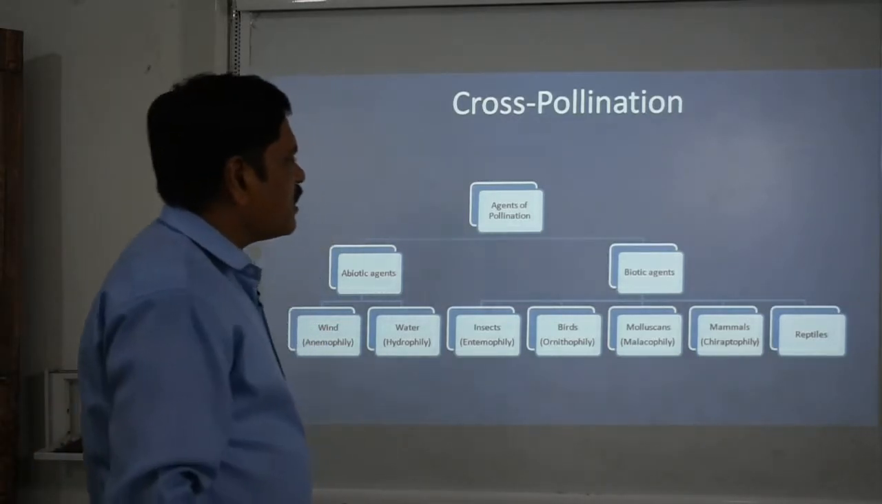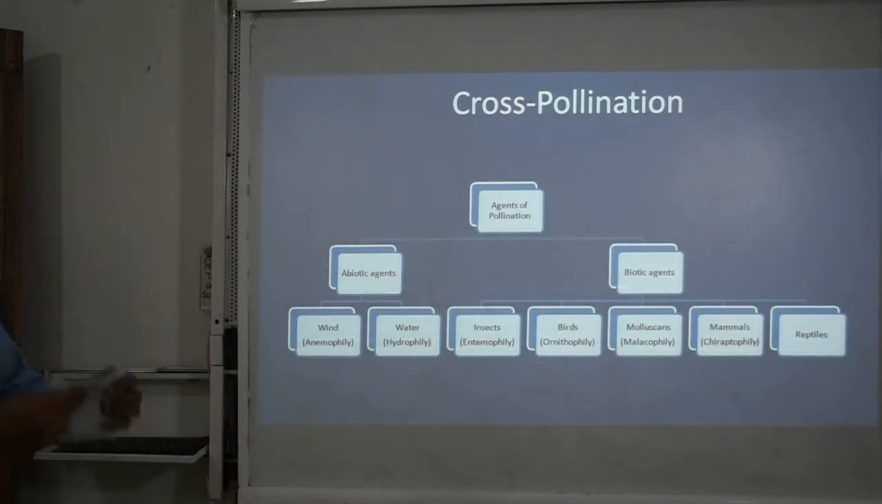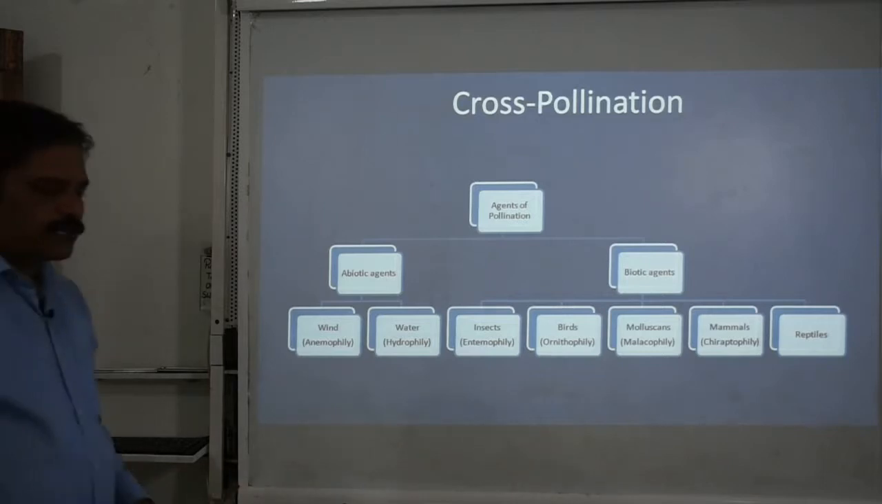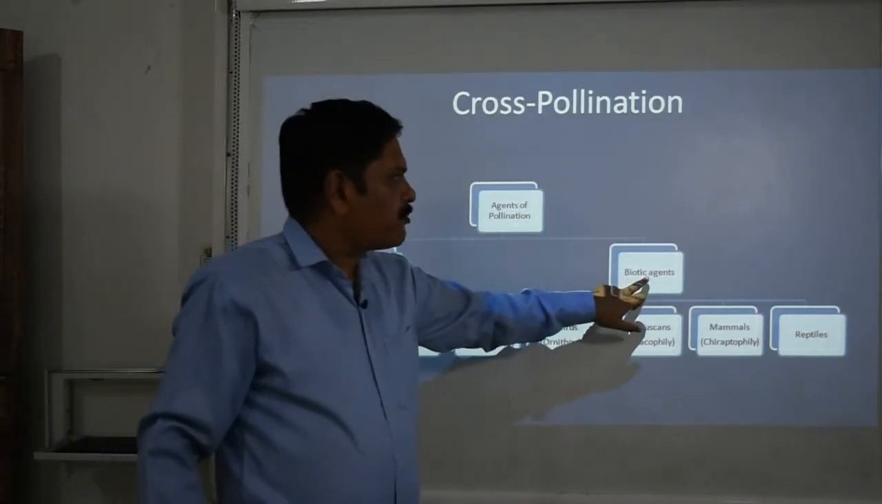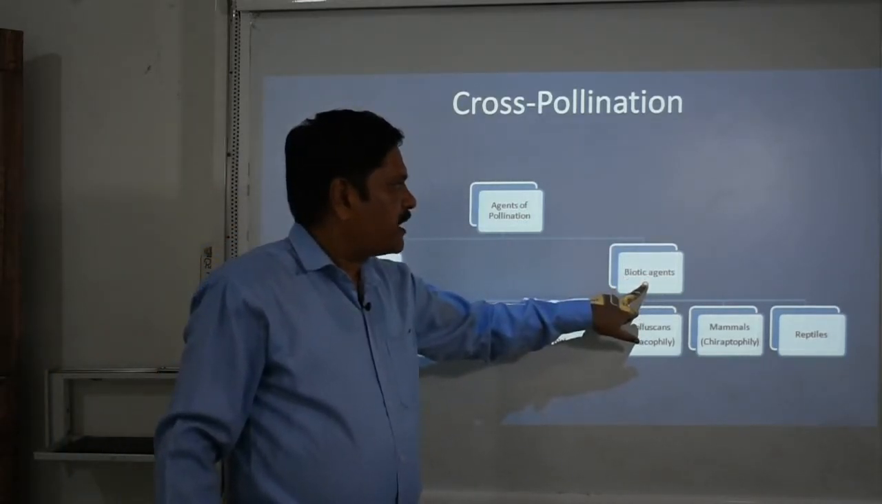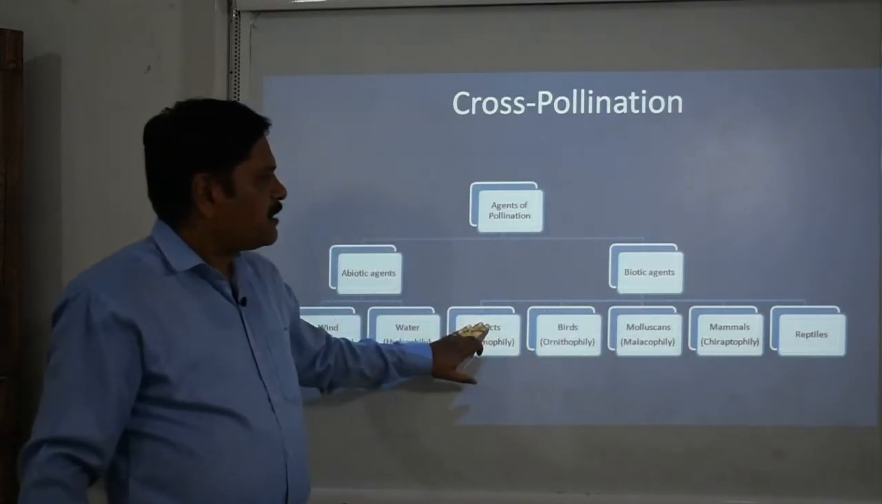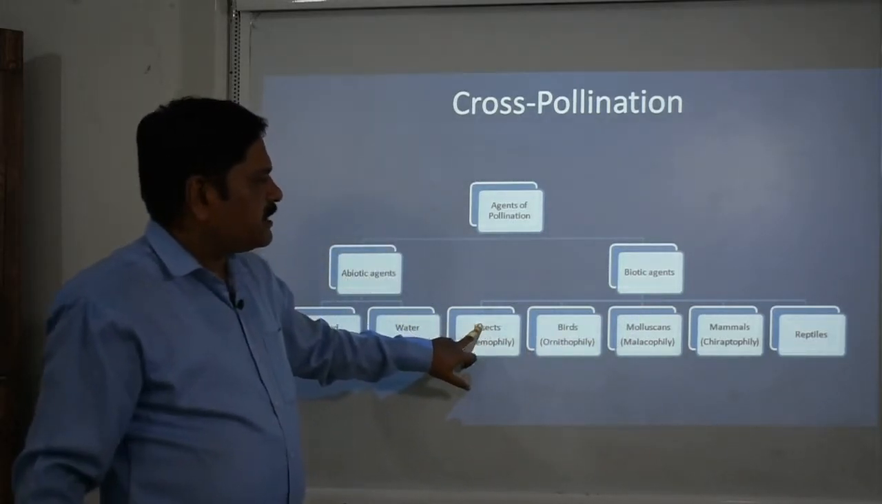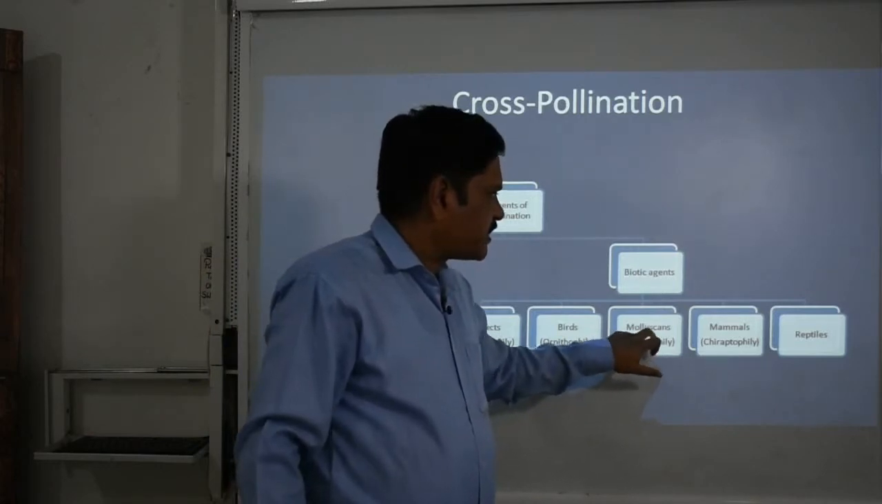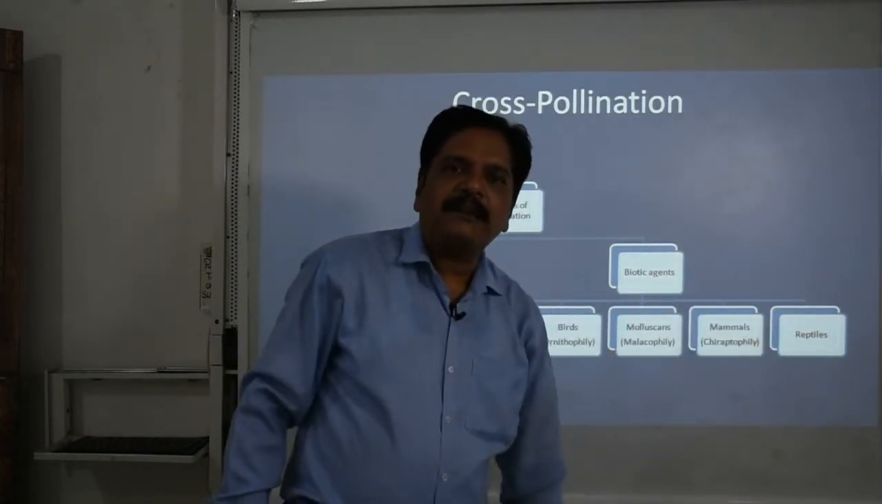So these two are good examples of abiotic agents: one is wind and second is water. Now we are moving forward to the biotic agents. Basically 5 categories are there: insects, birds, molluscans, mammals and reptiles.